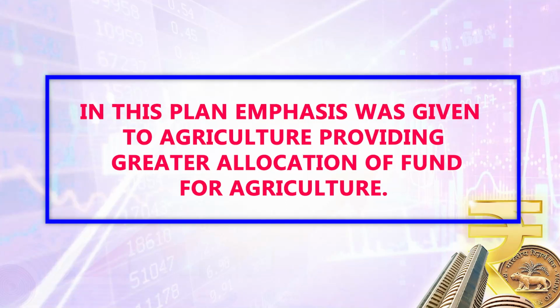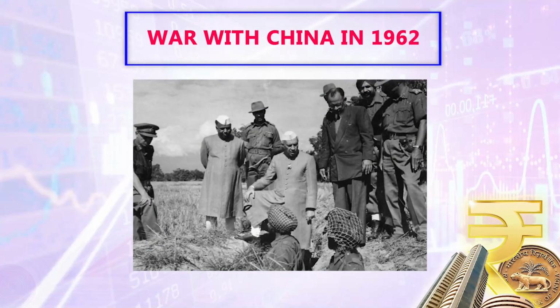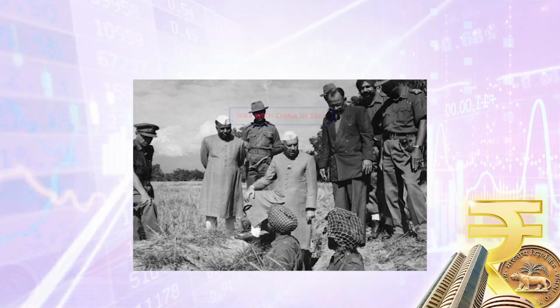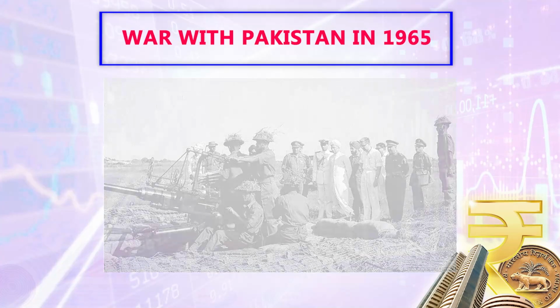The performance was not very bad in that plan period, but an emergency arose in the third 5-year plan because of two wars, one with China in 1962 and one with Pakistan in 1965. Because of that, agricultural production increased, but not to a very satisfactory extent.